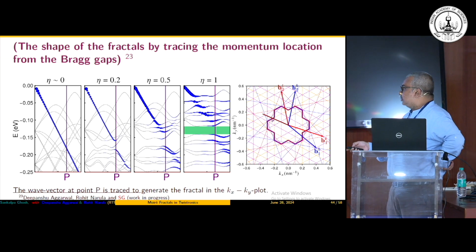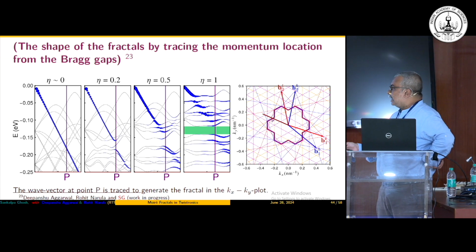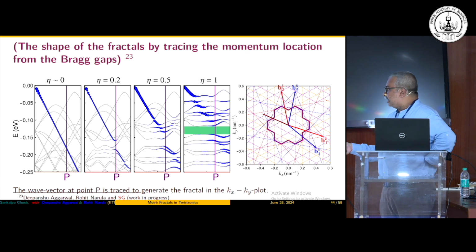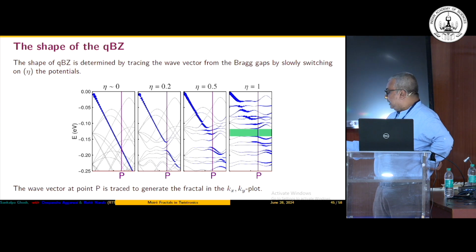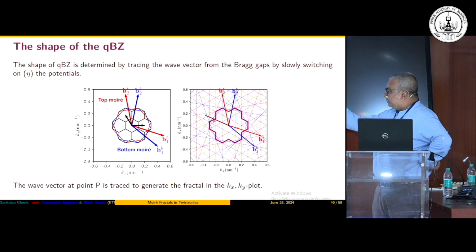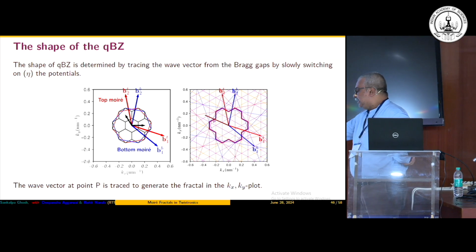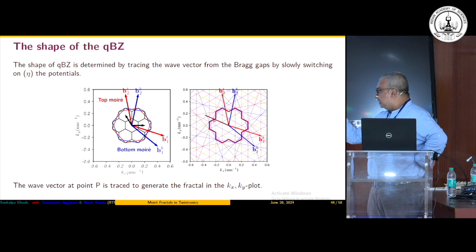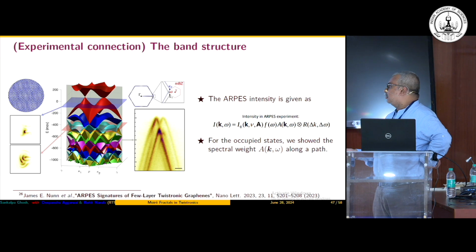But in this case, since you already know the number of bands lying within your lowest two bands, you can look for where this Bragg gap comes that satisfies the Moiré fractal criteria, and then using that, you can trace this particular mini Brillouin zone in your momentum space. We have done something on that. As I pointed out, this is ongoing work, so I am just showing a very brief outline, and that may be one way to detect this Moiré fractal, because one can look at this